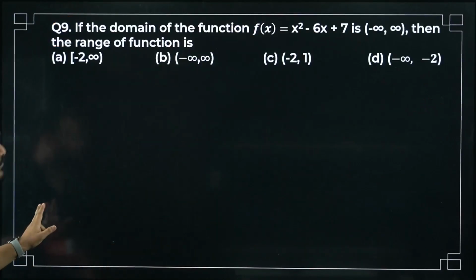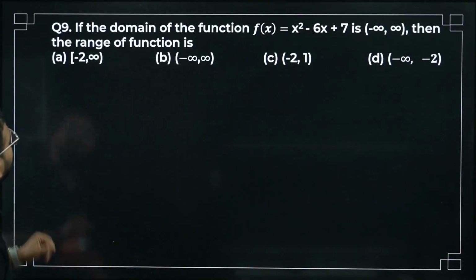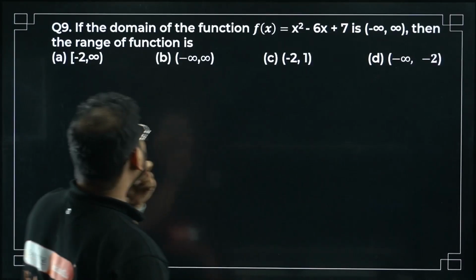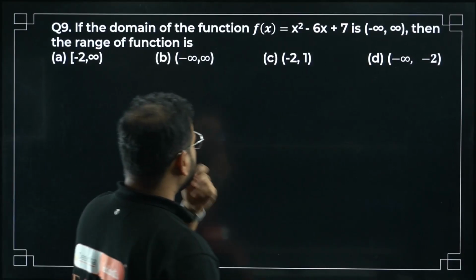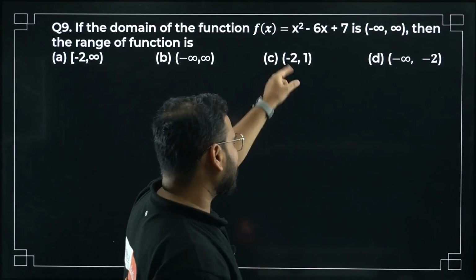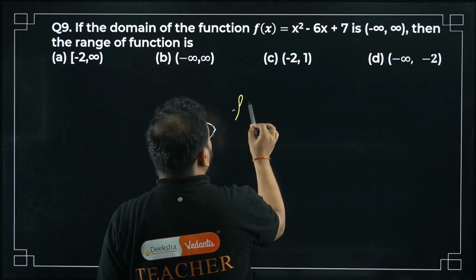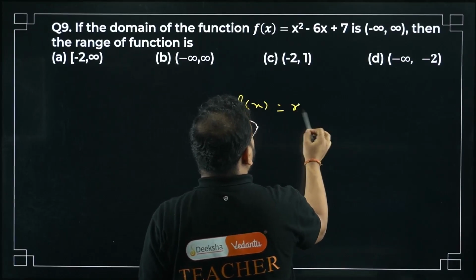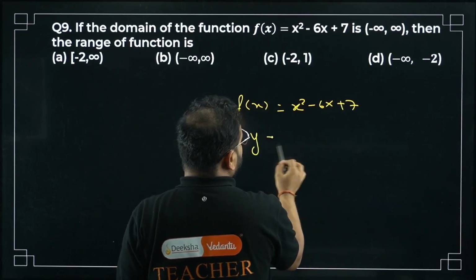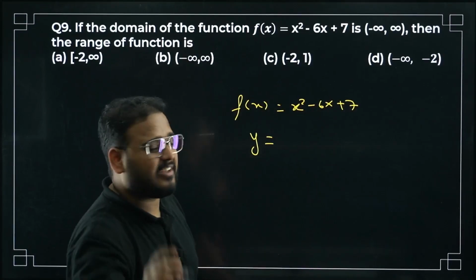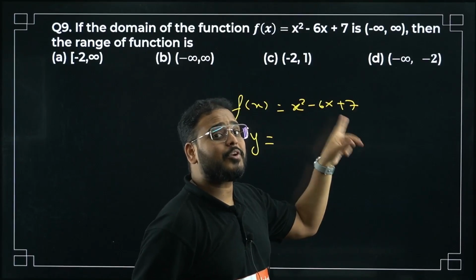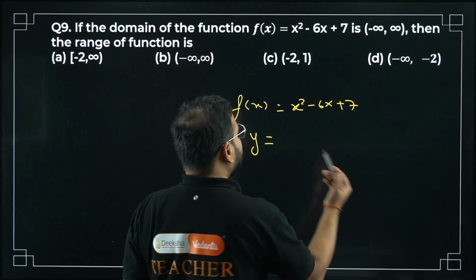Question number 9 now. If the domain of the function f(x) equals x square minus 6x plus 7 is this, then find the range. Can you factorize this? We can't factorize this, so we can't solve it like that. We're looking for the range, right? Y equals to. What we can do here is very interesting. I have an x square term, I have a 2ab term, 2 into 3 into x. So I can make a perfect square.